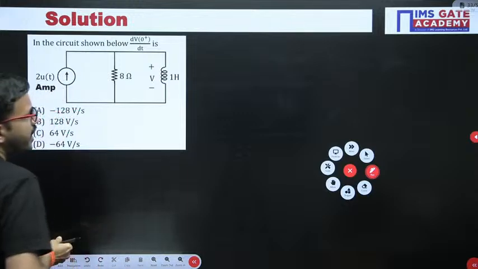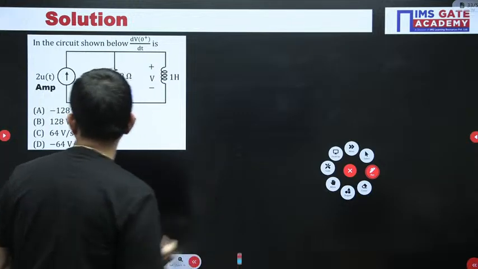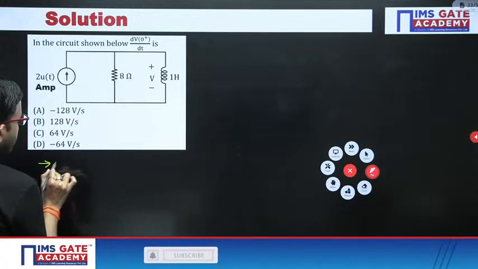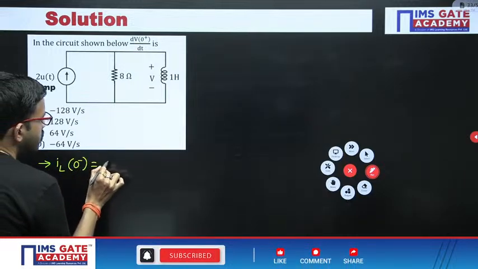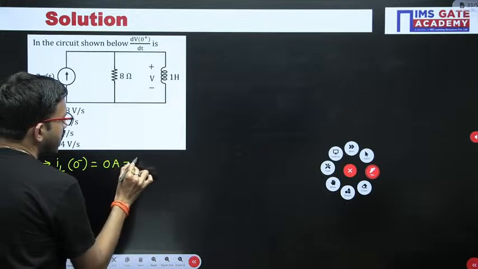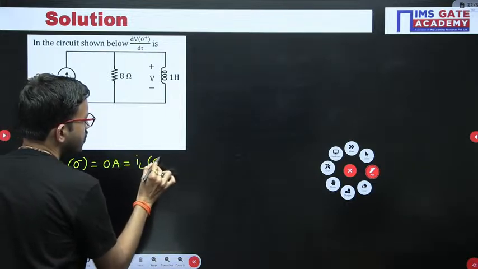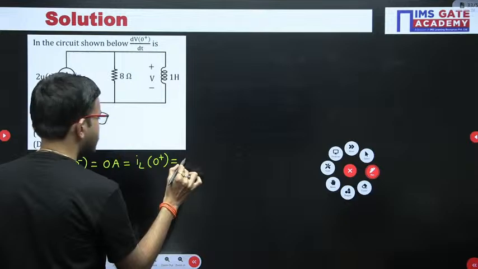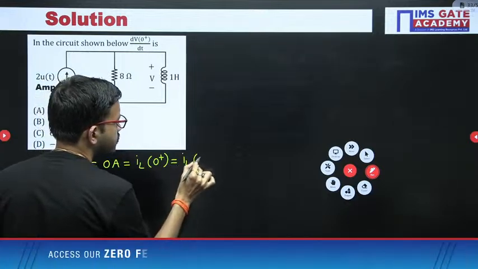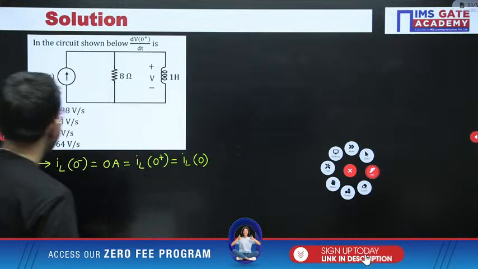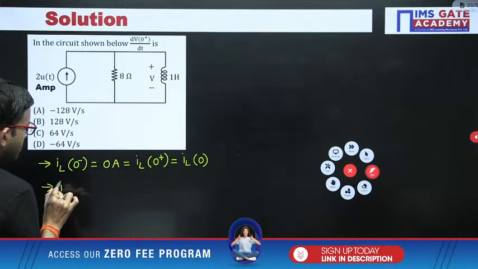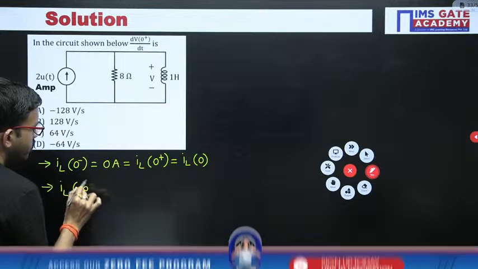So directly I am writing at t equal to 0: IL of 0 minus is equal to 0 ampere, that is the same as IL of 0 plus. If you want, you can consider that as the generalized case, IL of 0. IL of 0 means initial value, initial current.